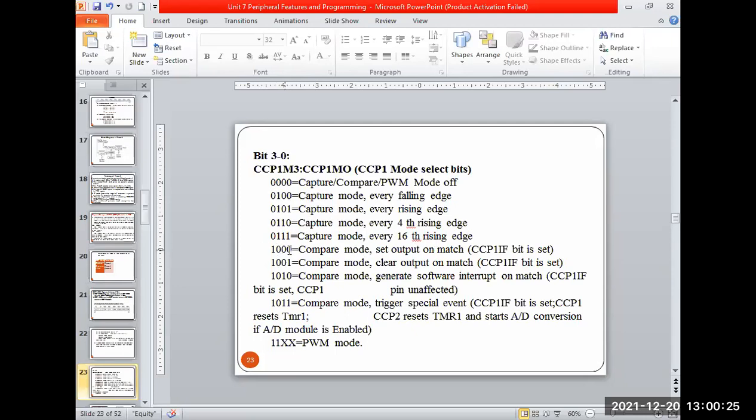From the value 1 0 0 0 it will be in compare mode, and once the capture register value is matched with the value stored in the compare register, the flag will be set. Which flag bit? The CCP1 IF bit will be set, meaning the compare flag will be raised. If this value is 1 0 0 1, again it is compare mode, clear output on match occurs and the same flag will be set. 1 0 1 0 is compare mode only and generates a software interrupt. Okay, and the remaining higher bits are for analog conversion, ADC, and after 1 1 X X it is in the PWM mode.